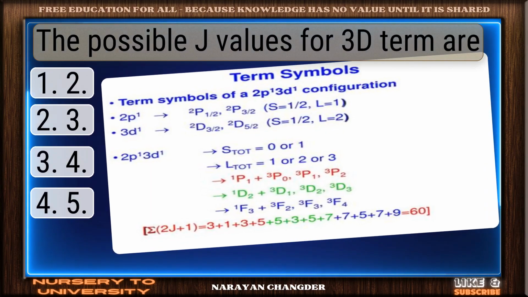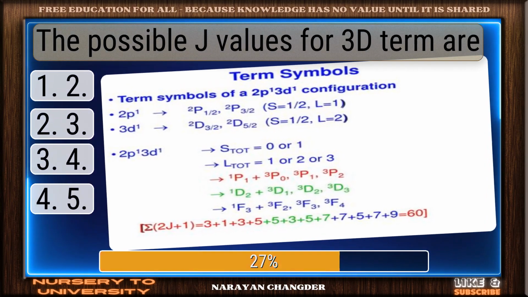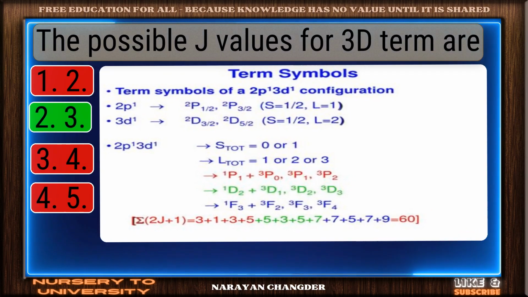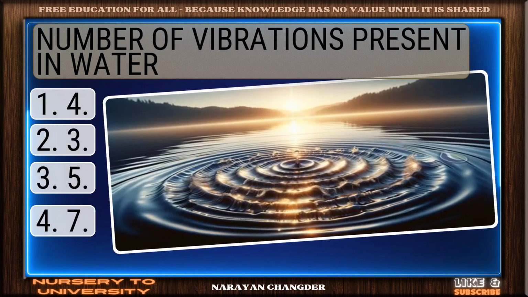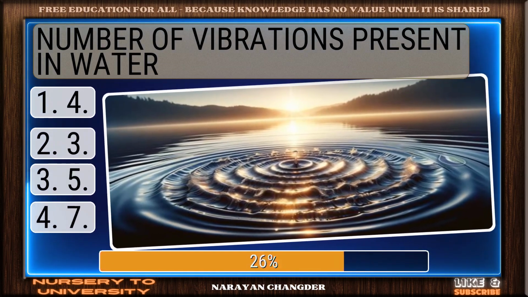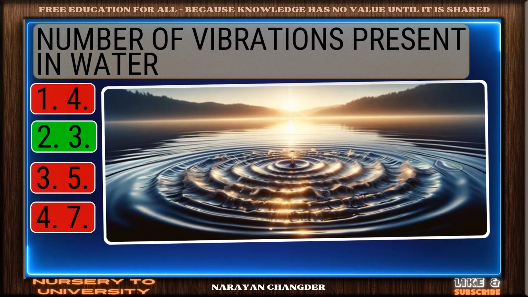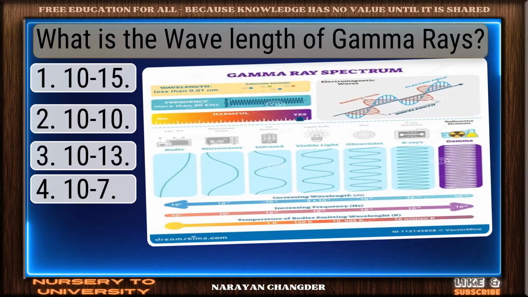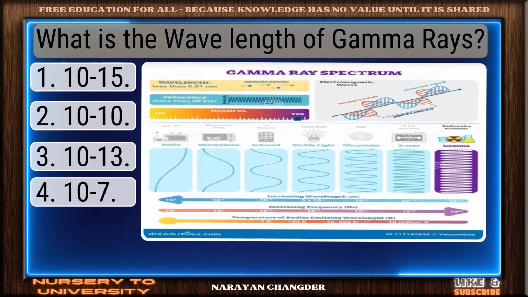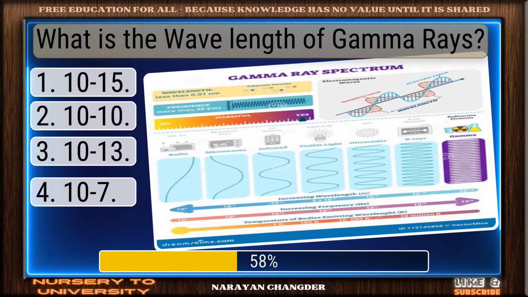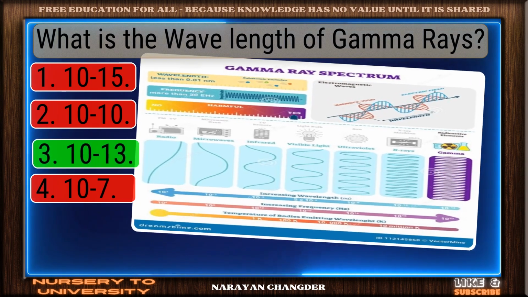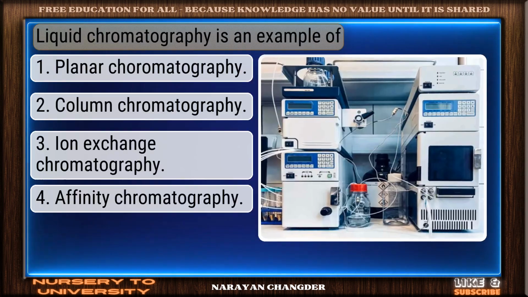The possible J values for 3D term are. Sharp thinking. 3 is the right choice. Number of vibrations present in water. Exactly. 3 makes sense and it is the right choice. What is the wavelength of gamma rays? Nice work. You chose 10^-13 and it is correct.